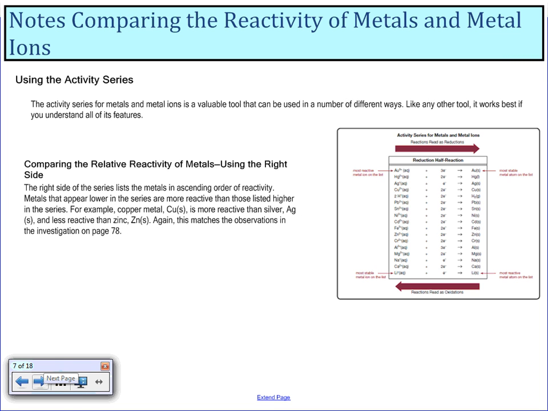The activity series for metals and metal ions, again, is a valuable tool. But if we look at just the metals, the right side of the series lists the metals in ascending order of reactivity. So you've got our copper, our zinc, and our silver. This shows that my copper is actually up here. Copper is more reactive than silver and less reactive than zinc. Again, this matches our observations.